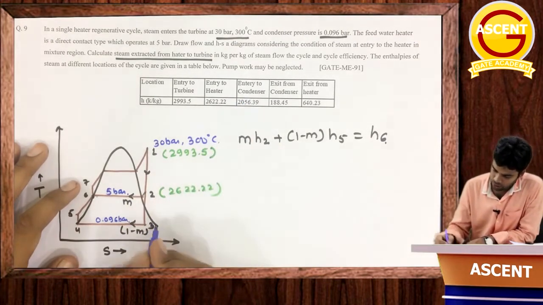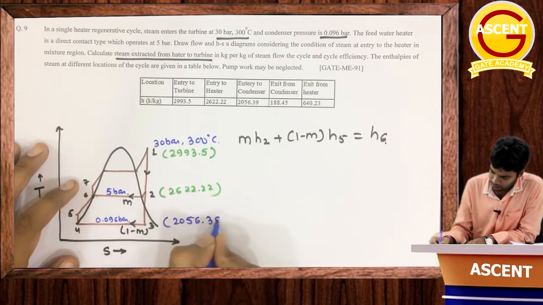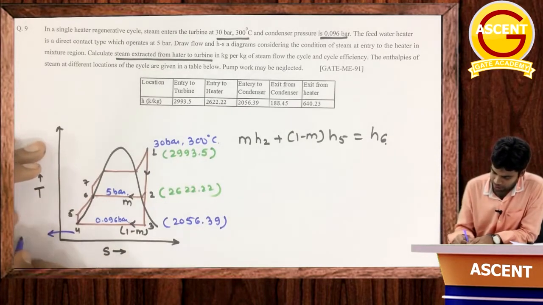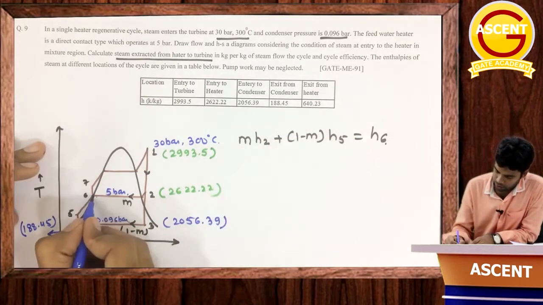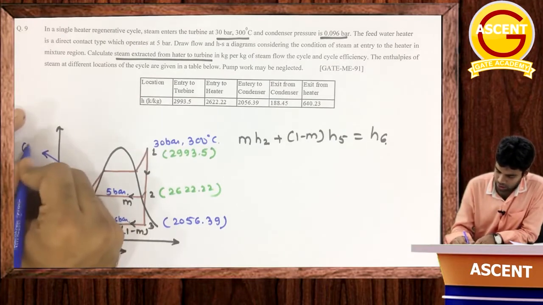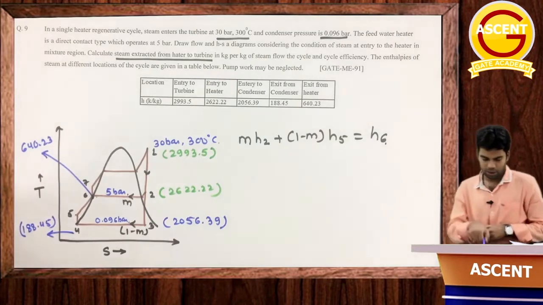Third, at entry to the condenser, the enthalpy of point 3 is given as 2056.39. Exit of the pump, that means point 4, the enthalpy is given as 188.45. And at exit of the heater, that means point 6, the enthalpy is given as 640.23. And we have to neglect the pump work.